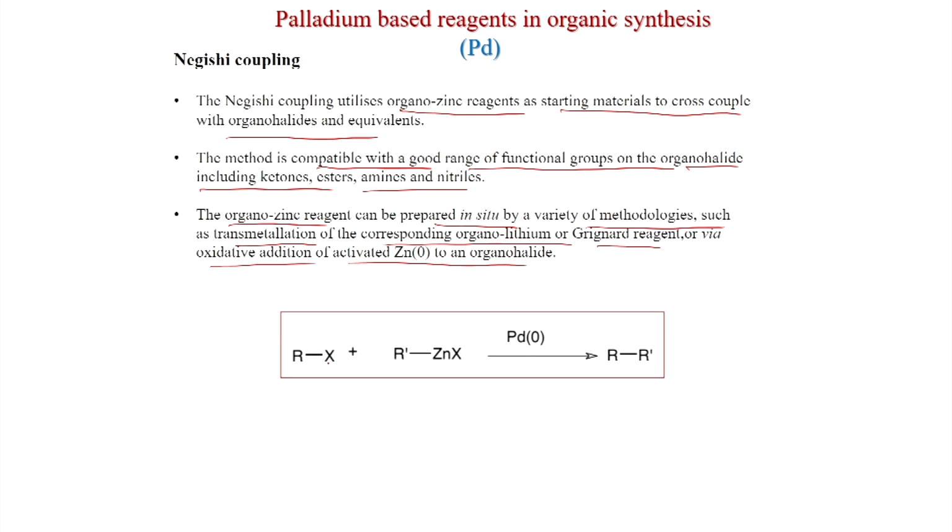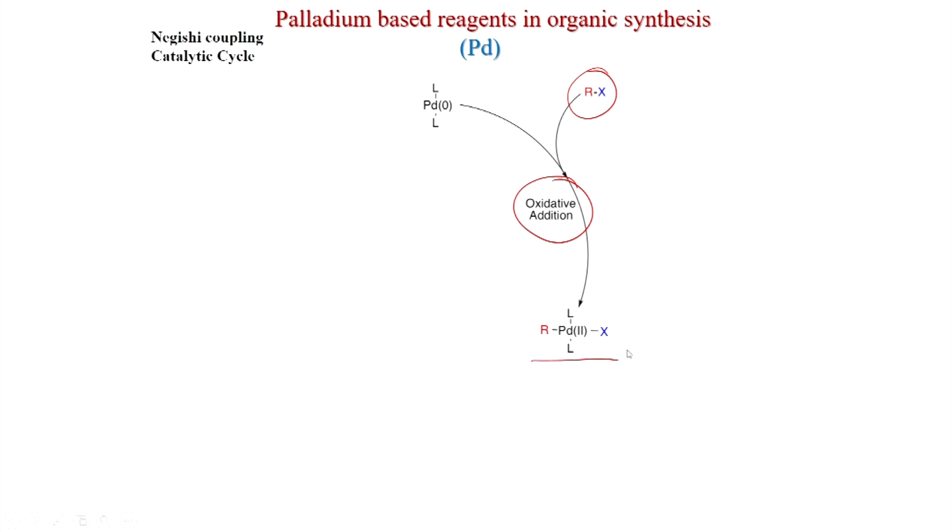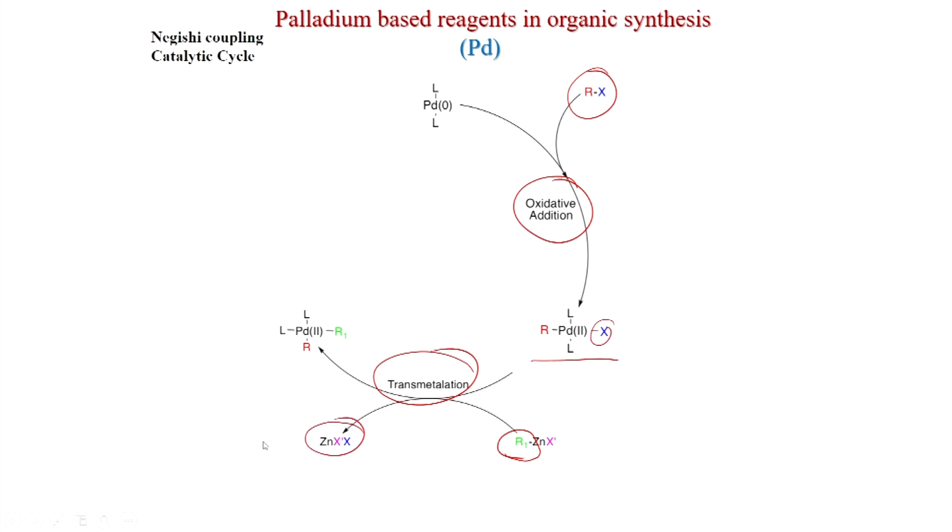So, this is the overall reaction: halide and then the zinc compound, palladium catalyst, you get this cross coupled product. So, what is the mechanism? Here also the oxidative addition will happen first with the aryl or vinyl halide to get this. Now, the transmetallation will happen. So, this is a nucleophile R1 that will make a substitution here. So, X will be eliminated and X will react with zinc now. So, ZnXX' is formed and your R1 is with palladium now. So, this process is called transmetallation, and after reductive elimination you get the coupled product RR1